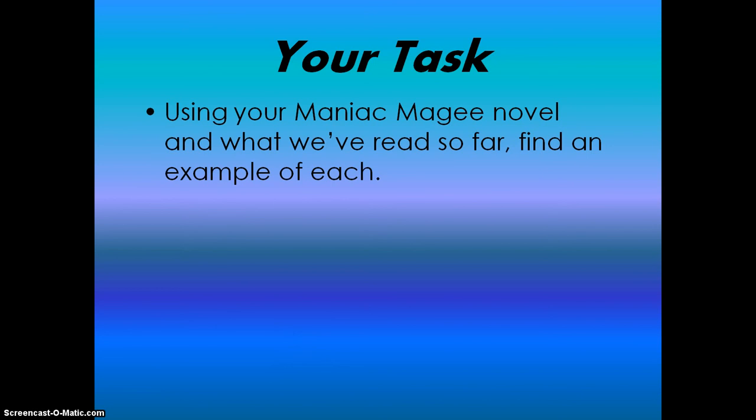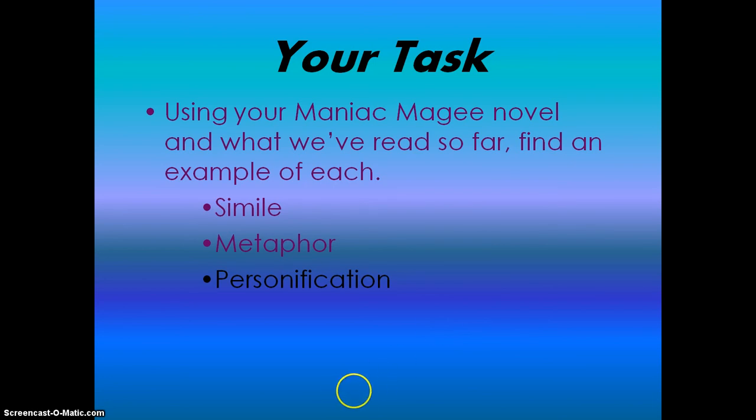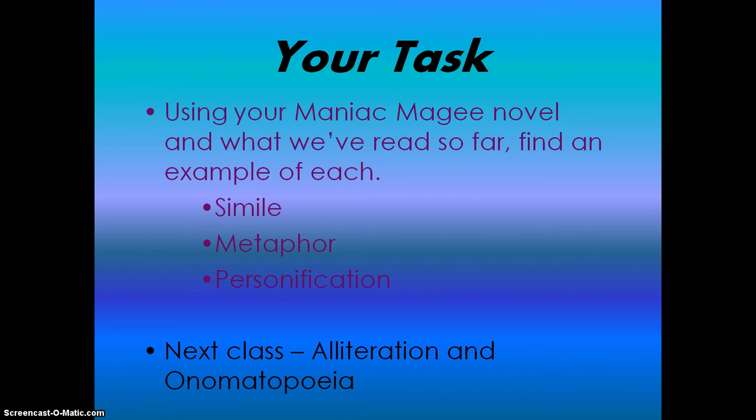Your task today is going to be using your Maniac McGee novel and what we've read so far in the novel. You're going to be finding an example of each one of these figurative language: a simile, a metaphor, and personification. You are going to get to use a partner for this, so you're going to be doing this with another person. The next class we're going to talk about those last two examples of figurative language, which are alliteration and onomatopoeia, but you don't need to worry about those today.